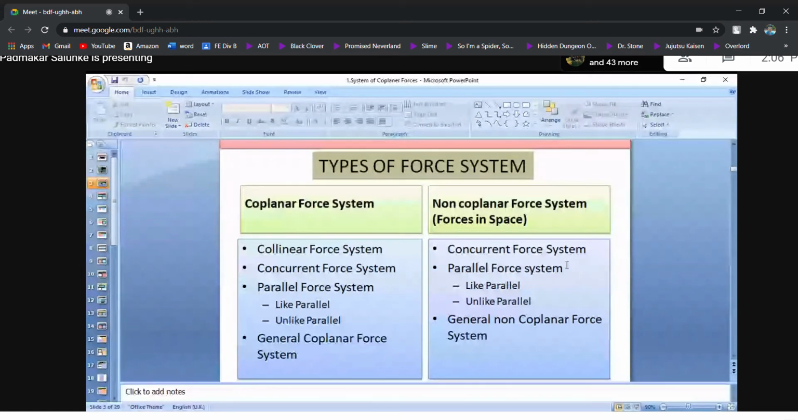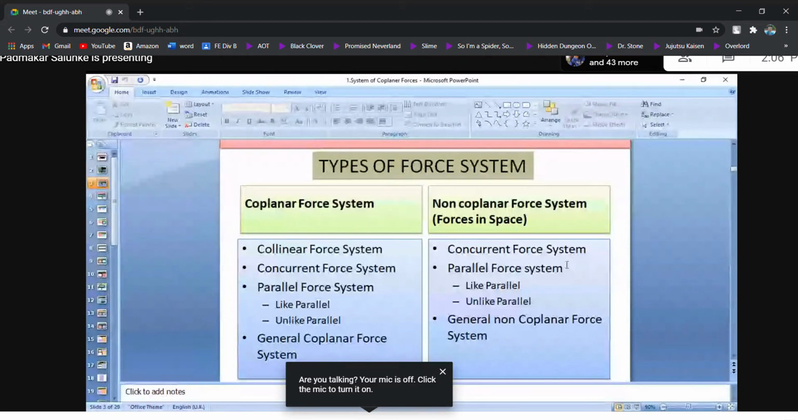Okay. These forces are divided into two parts. One is called the coplanar force system. The second one is called the non-coplanar force system. Coplanar force system means forces are in the same plane. So when forces are in the same plane, it is called a coplanar force system.